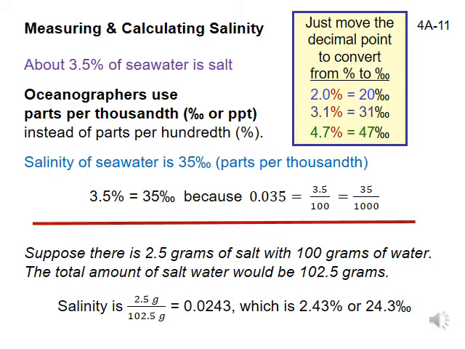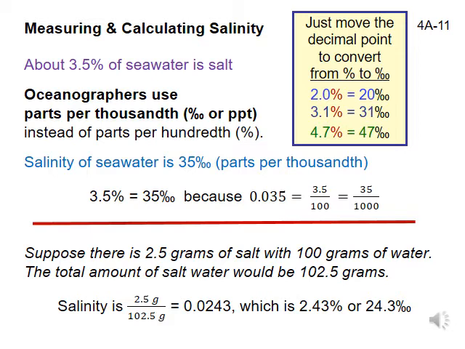This works because 2 out of 100, 2 divided by 100 equals 0.02, is the same as 20 out of 1000, 20 divided by 1000 equals 0.02. If you multiply both the top and bottom, the numerator and denominator, by 10, then you are not actually changing the number, you are just changing the fraction from out of 100 to out of 1000.